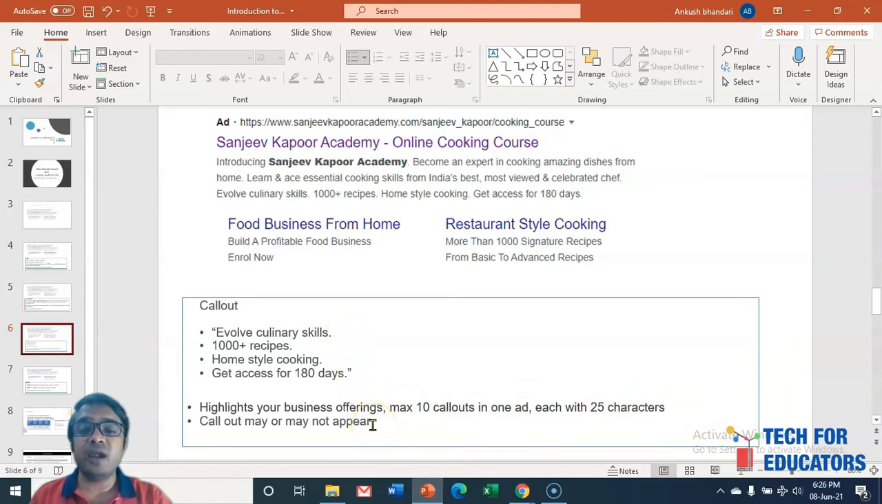And one thing that we have to keep in mind, this callout extension or callout may or may not appear in the ads. So this is not mandatory. Whenever you search for the ad, this callout extension may or may not come in the ads.